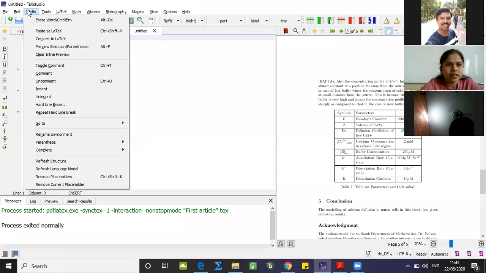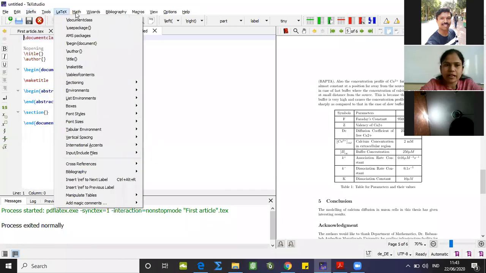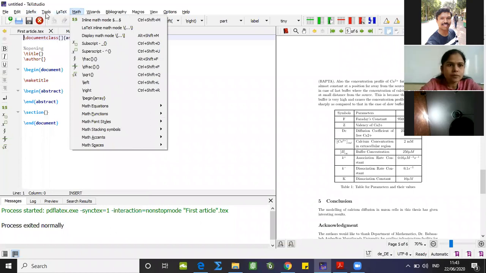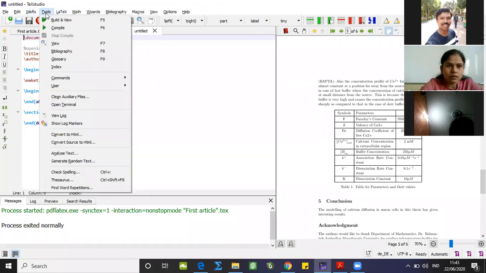Then in fix tools, all of these further tabs we are having in this menu bar. Out of that, in tools, you can observe some shortkeys, build and view. So F5 we are hitting to compile our program or text file to find out its PDF. Compile also does a similar task. Then a few direct commands, we are having shortcut keys over here.